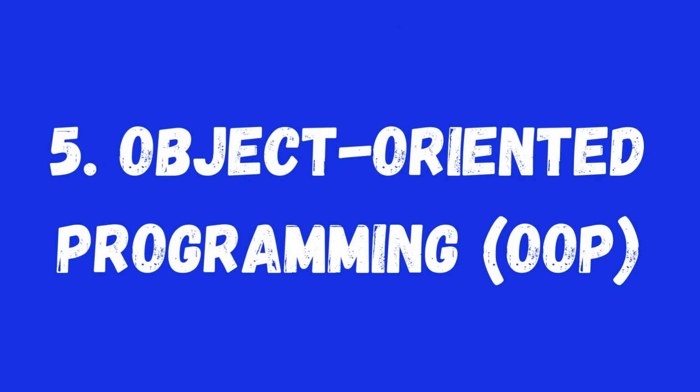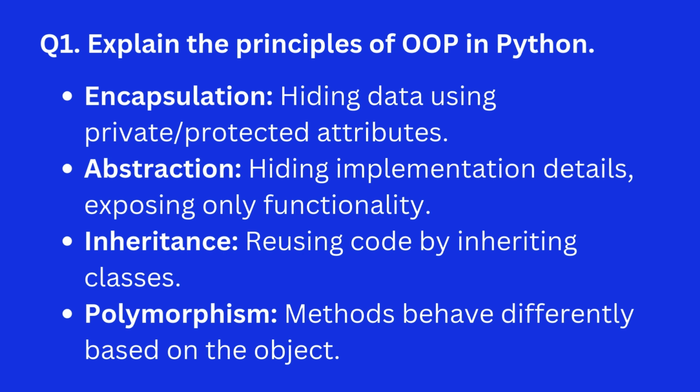5. Object-oriented programming, OOP. Question 1. Explain the principles of OOP in Python. Answer. Encapsulation, hiding data using private and protected attributes. Abstraction, hiding implementation details, exposing only functionality. Inheritance, reusing code by inheriting classes. Polymorphism, methods behave differently based on the object.